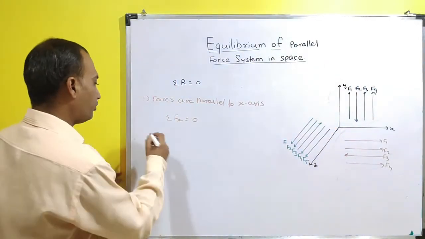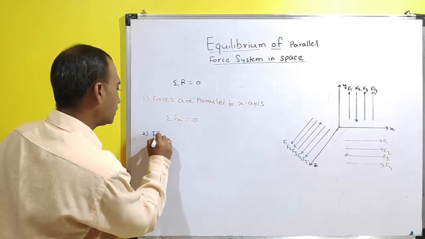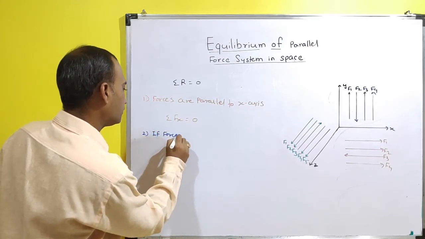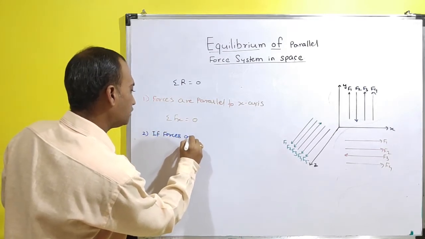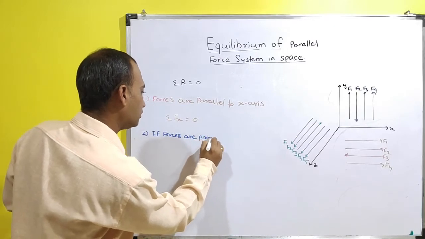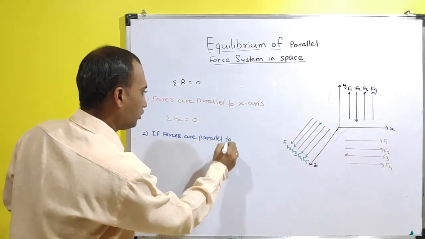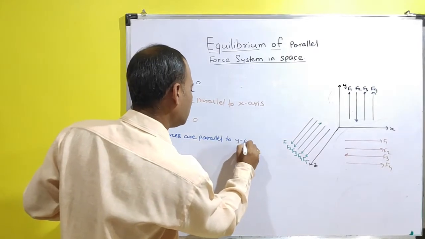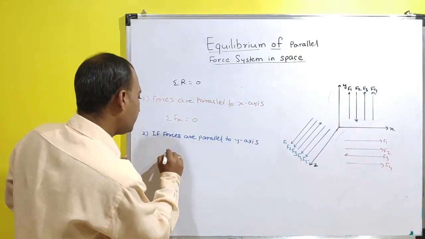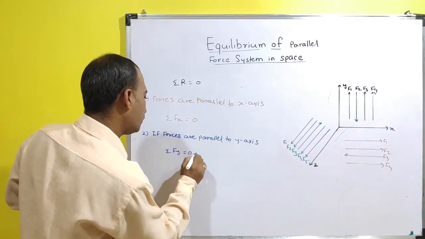Now consider second part. If forces are parallel to y-axis, here it will be summation fy is equal to 0.